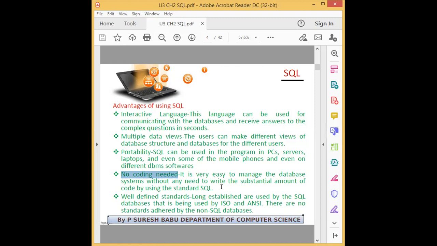Then the last advantage is that it is a well-defined standard language. It is approved by ISO and ANSI. So this is common and approved by ISO, the International Organization for Standardization. So the same command will be approved and used worldwide. So if you learn this SQL properly, you can work anywhere in the world, right?